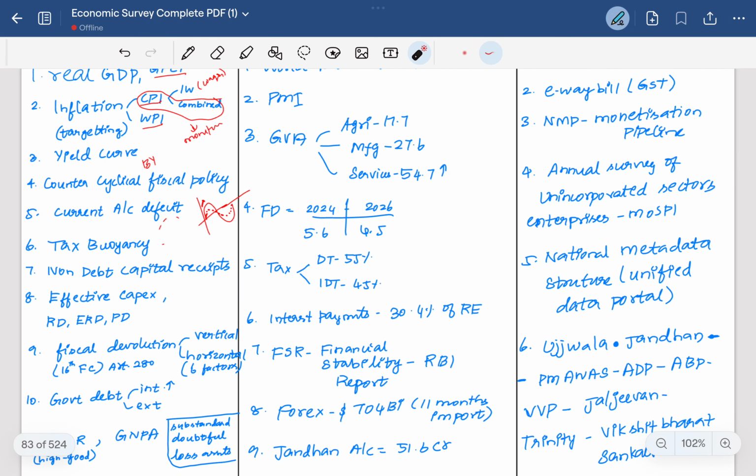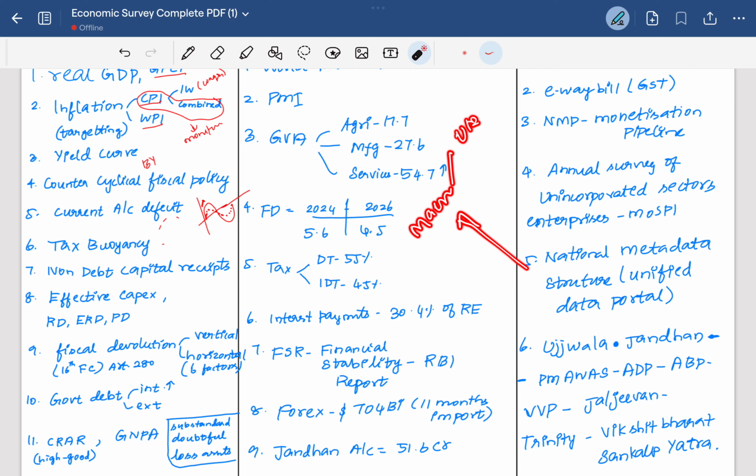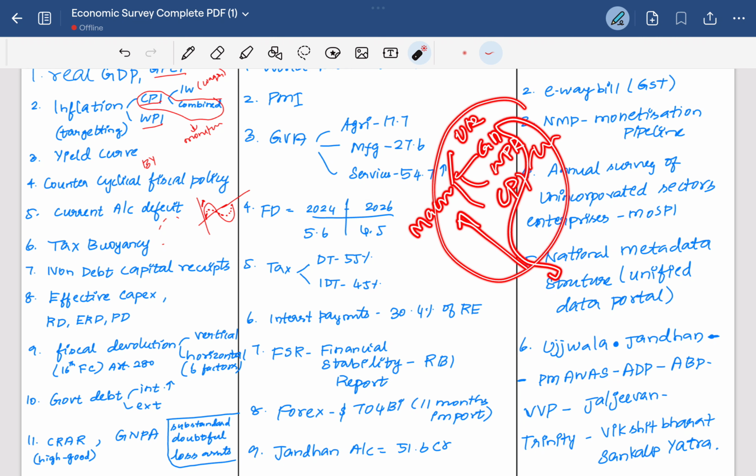The National Metadata Structure, a unified data portal for all the macroeconomic data in a single portal for effective service delivery. The data used includes macroeconomic data like unemployment rate, GDP, GVA, then working population ratio, then CPI, the combined ratio. All these data are combined in a single portal, that is the National Metadata Structure unified data portal.